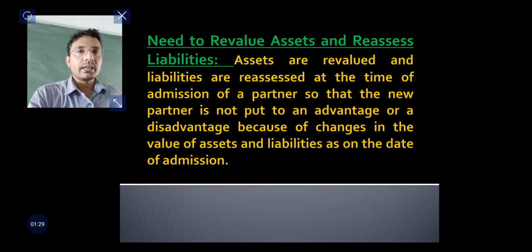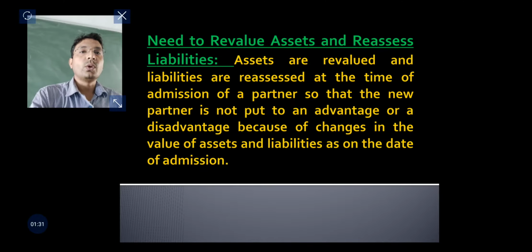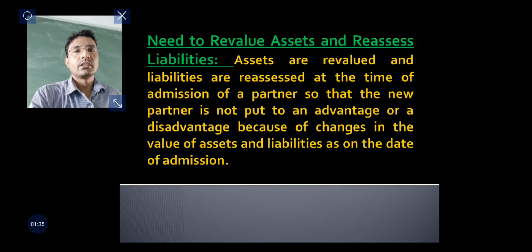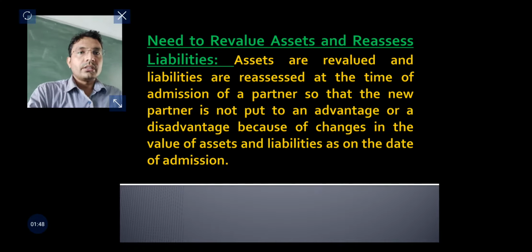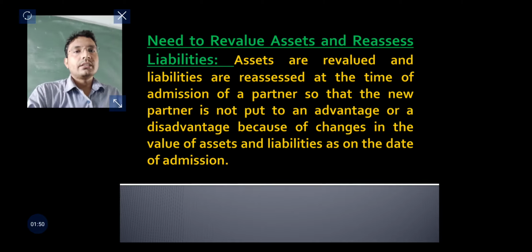Now in this chapter, that is when a new partner gets admitted into the firm, in that case also it is necessary to revalue the assets and reassess the liabilities. At the time of admission, every asset is to be revalued and all the liabilities must be reassessed at the current value.